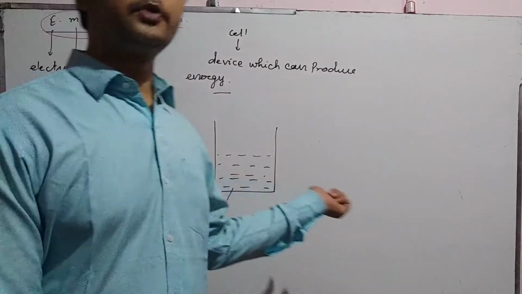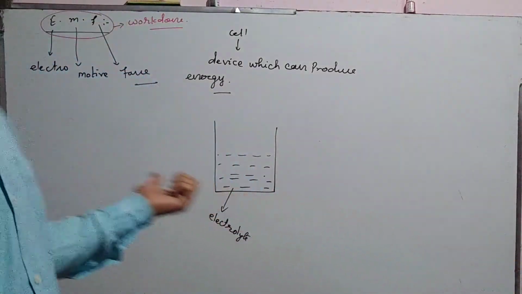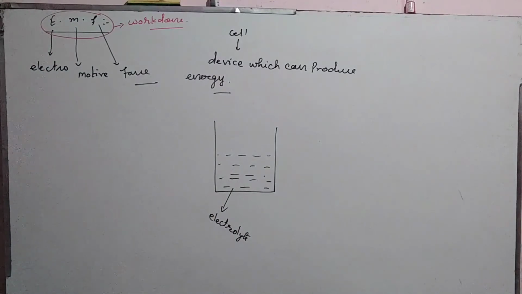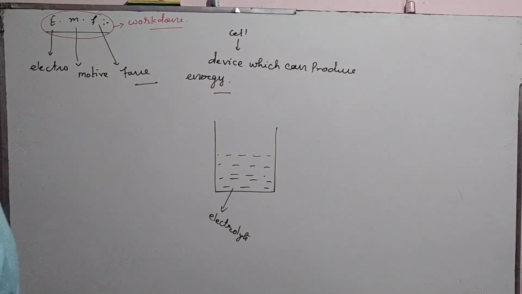It is a liquid conductor like molten NaCl, aqueous NaCl, ZnSO4 solution, silver nitrate solution, etc. Copper sulfate solution. So this is a liquid conductor called electrolyte.